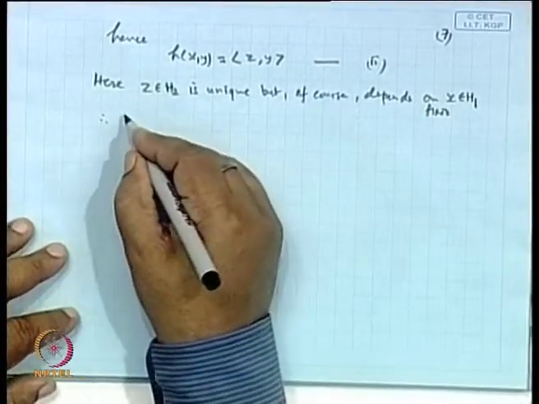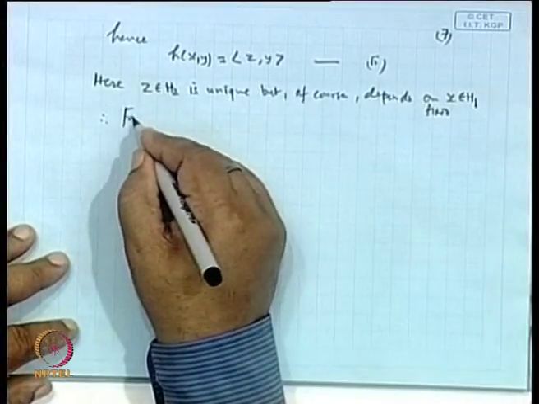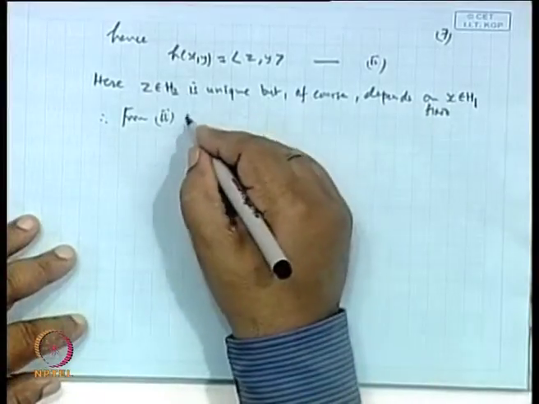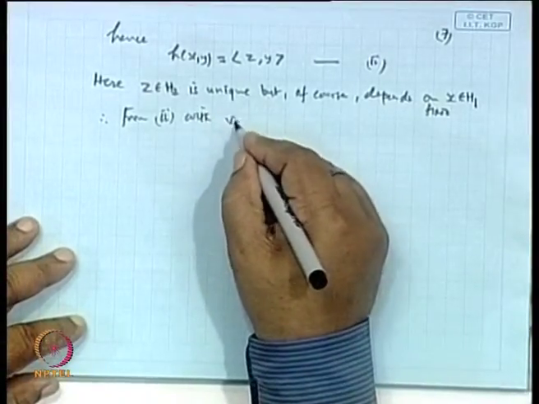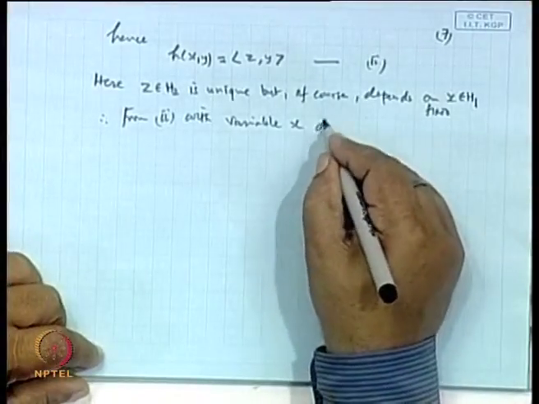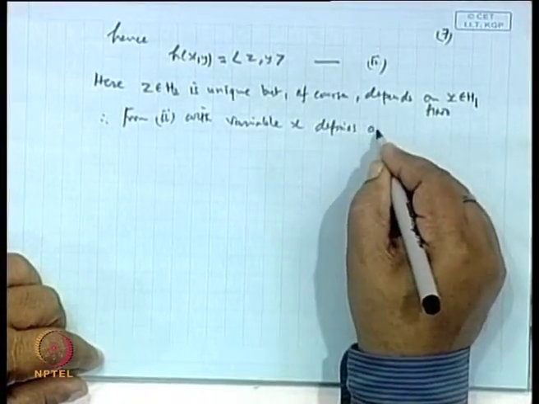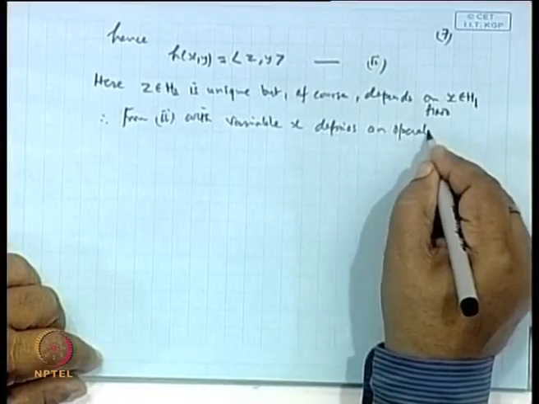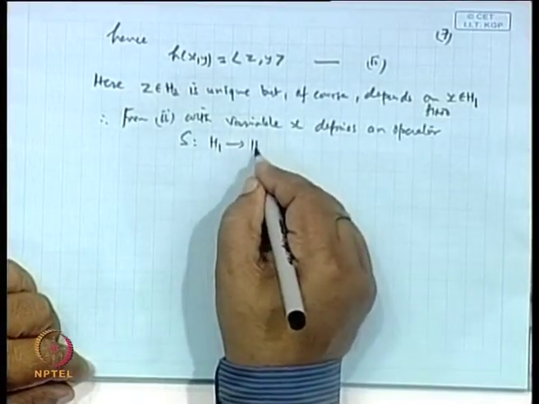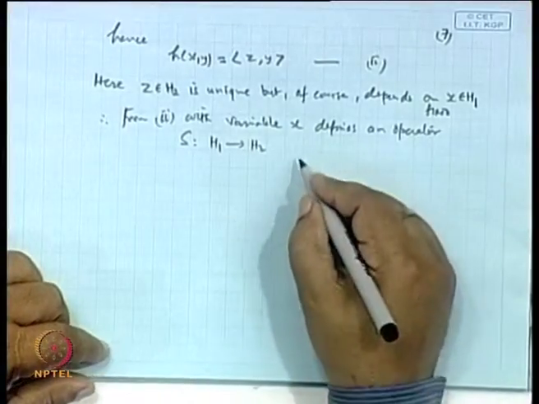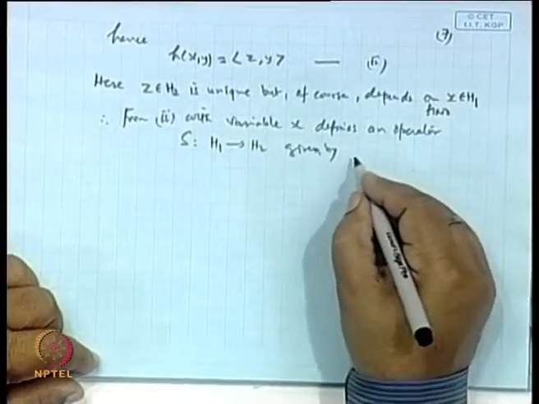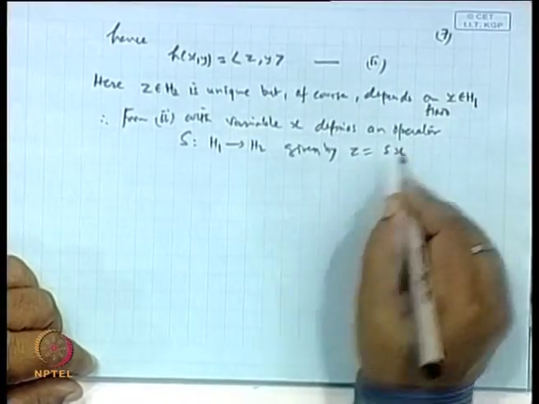Therefore, from equation (ii), with variable x, one can define an operator S from H1 to H2 given by z equal to S x.